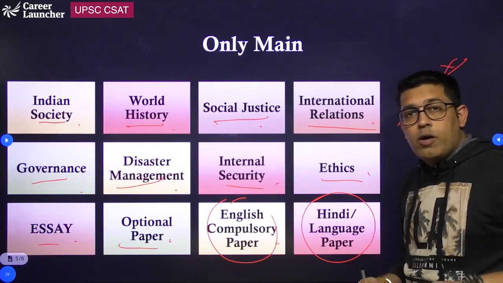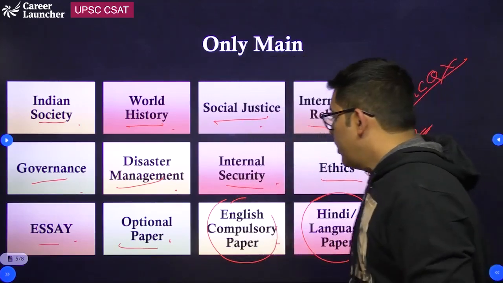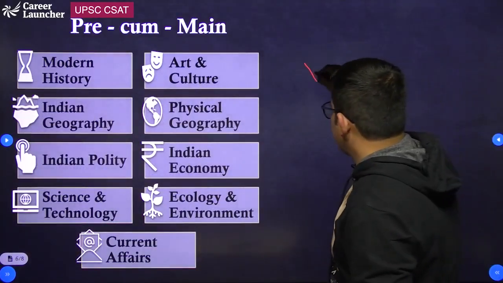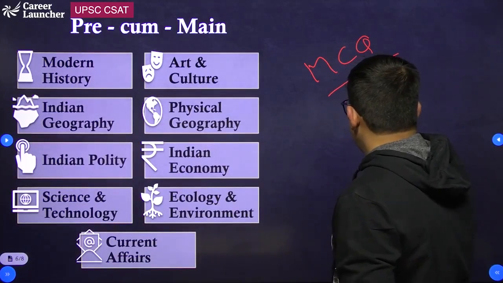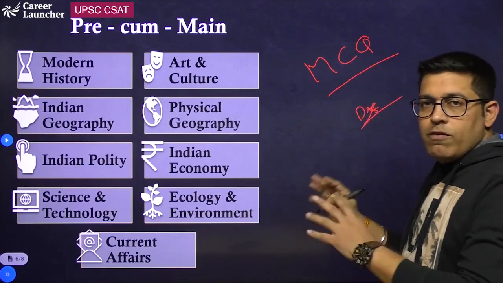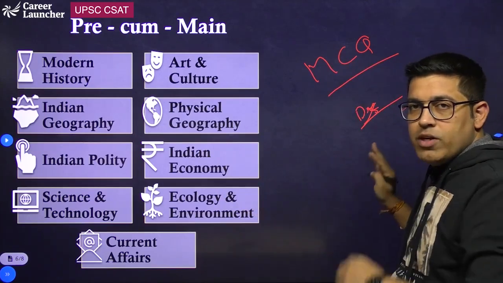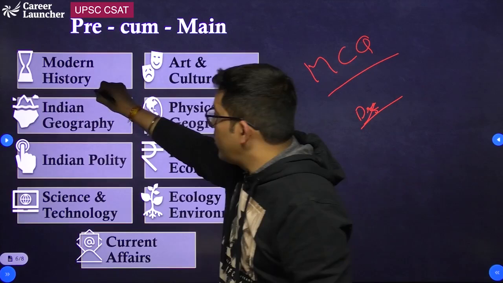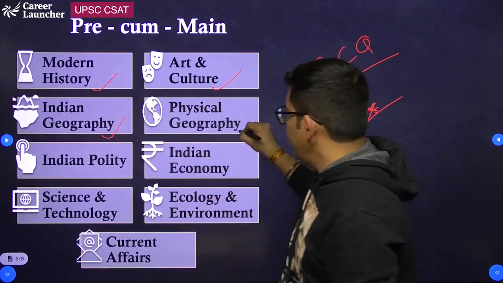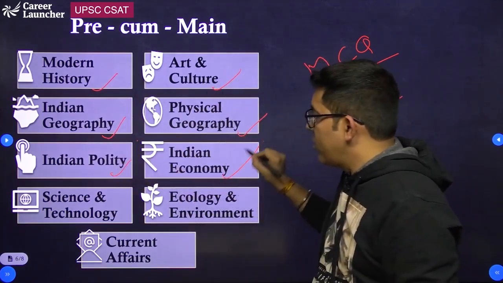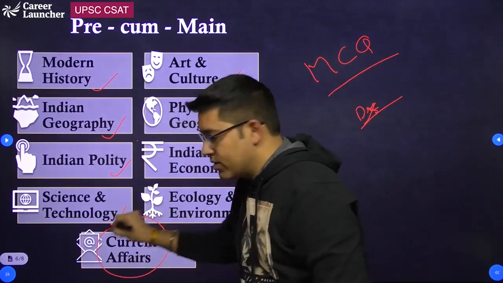Now there are certain topics which come in both prelims and mains examination. For these topics, you need to do both kinds of practice. You have to do MCQ as well as descriptive preparation. So you have to solve practice questions on MCQs as well as descriptive practice questions for these topics. What are these topics? Your modern history, art and culture, Indian geography, physical geography, Indian polity, Indian economy, science and technology, ecology and environment, and your current affairs.